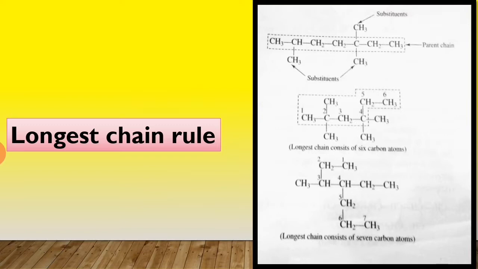First, the longest chain rule. In this rule, we have to select the longest continuous chain of carbon atoms, which may or may not be horizontal. For example, in this case, this one is the longest continuous chain and it is called the parent chain, and the groups which are attached to this parent chain, that is, these methyl groups, are called the substituents.